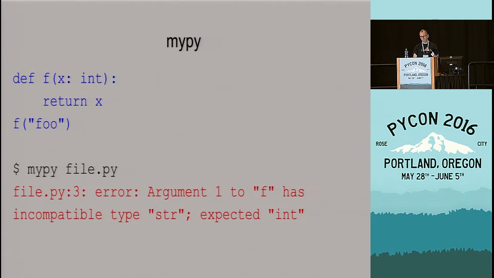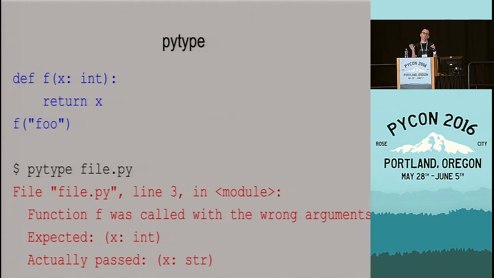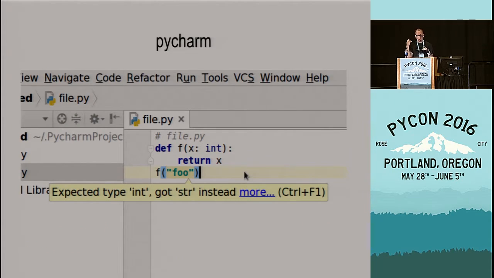And if I point pytype at this file, then I get the same thing. And the error messages here are phrased slightly differently. But other than that, these two tools so far agree that there is a type error here and where the type error is. And that's going to be true for the next couple of slides, and then I'm going to have some example cases where they diverge a little bit. And in PyCharm, you get this yellow background on the line that has the error, and then you hover over it, and you also get the error. And PyCharm also still works for this simple example.